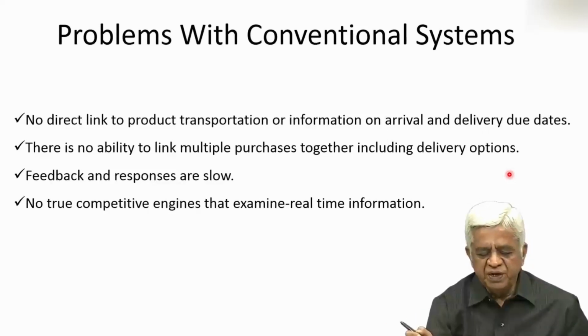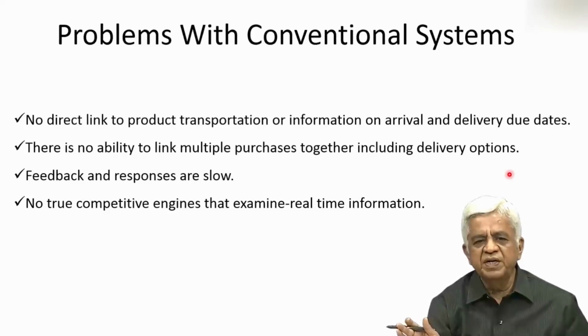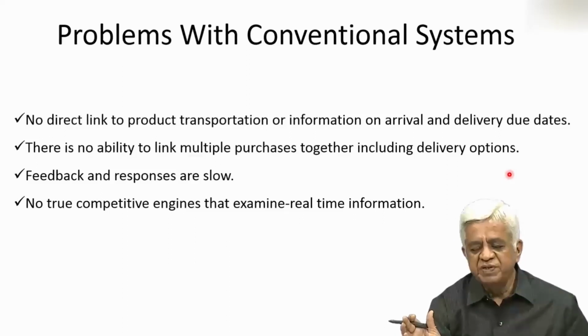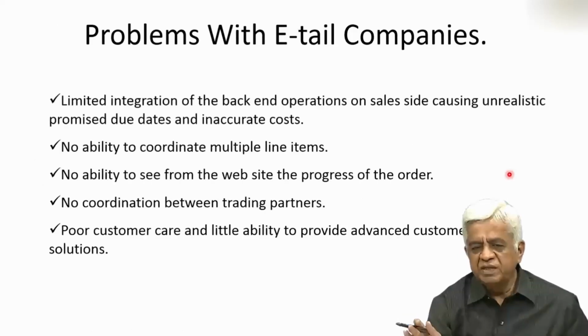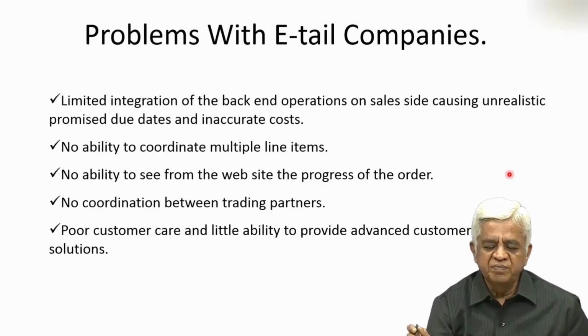No true competitive engines that examine real-time information. This is what I just mentioned. So in the conventional systems, the concept of competitive engines and real-time information was absent, which present day e-business systems are providing. Not that everything is hunky-dory with e-business. There are problems with e-tail companies as well. What are the types of problems which you are facing?